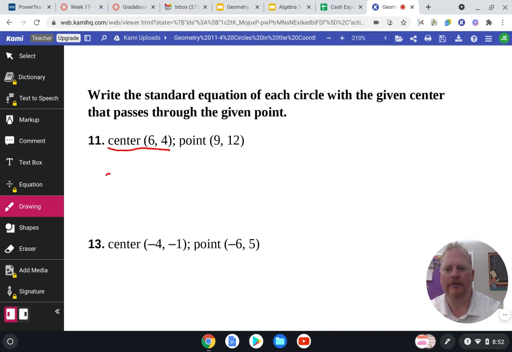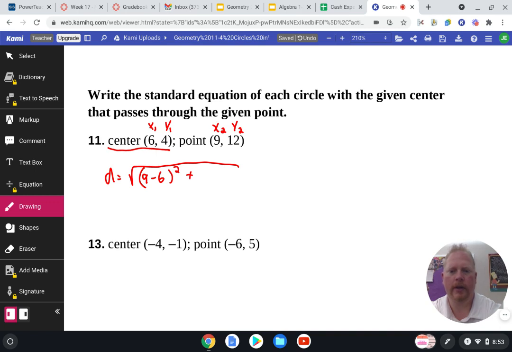But then for my distance formula, I have to do, let me go ahead and label this, x1, y1, x2, y2. So the first part is x2 minus x1, so 9 minus 6 squared. And then y2 minus y1, so 12 minus 4 squared.